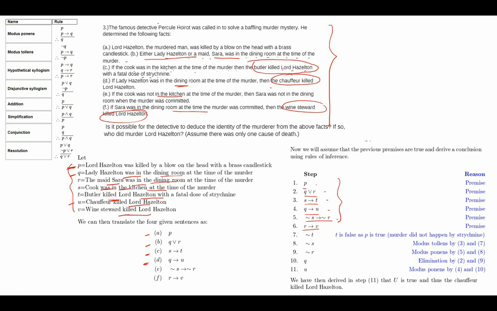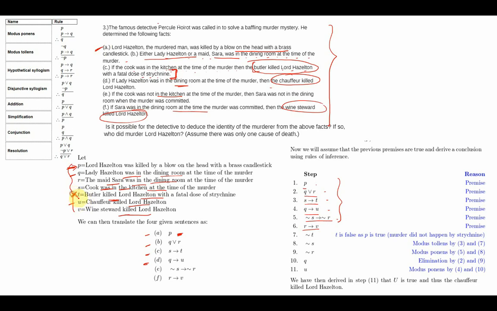Now, let's apply a little bit of common sense. If P is true, if the Lord Hazelton was killed by a blow on the head with a brass candlestick, then the butler could not have killed Lord Hazelton with a fatal dose of strychnine. So, if P is true, as is the case, that is, it has been given to us, then T cannot be true.